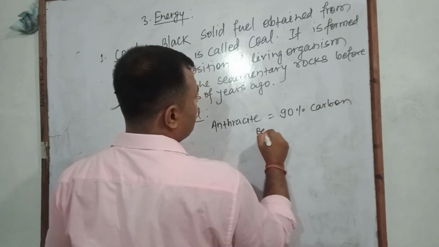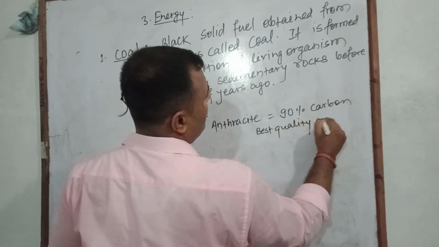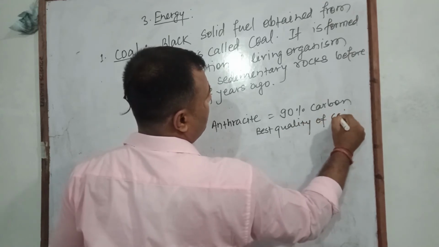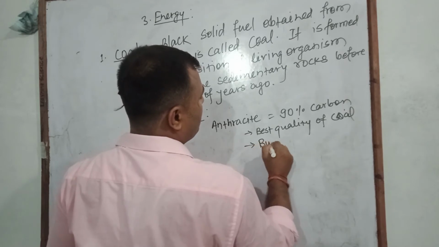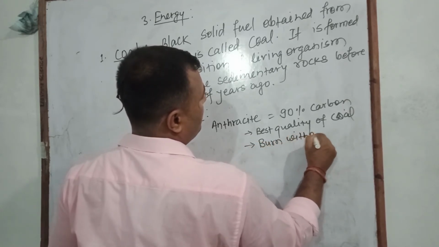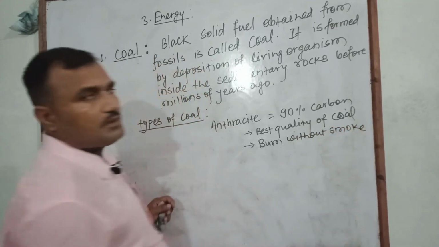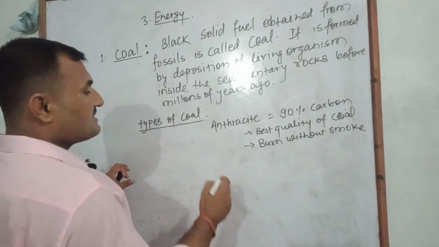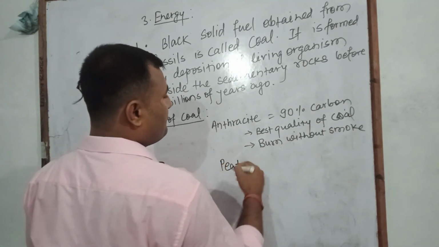Best quality of coal. Burns without smoke.